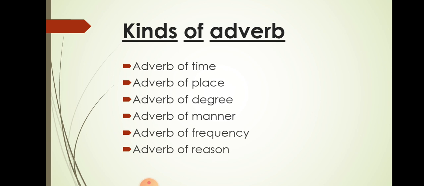These talk about time, place, degree, and manner, that is, how an action happens: at what time, at what place, to what extent, in which manner, how often, and why an action happens. We also have adverbs of affirmation and negation, but the common kinds are mentioned here.